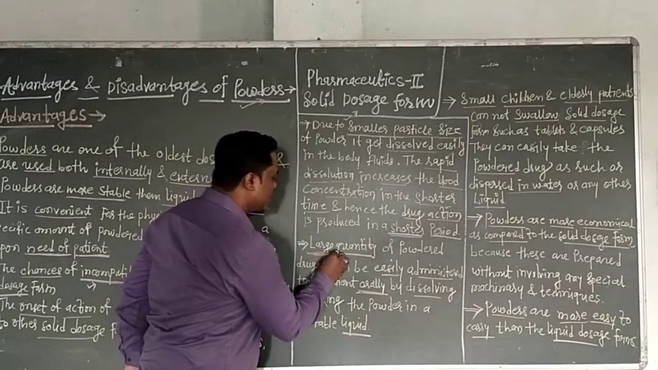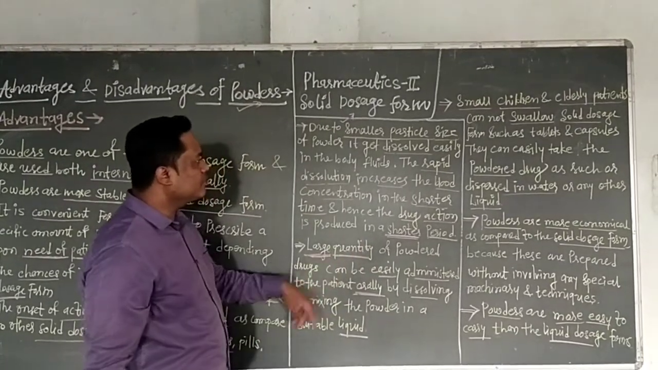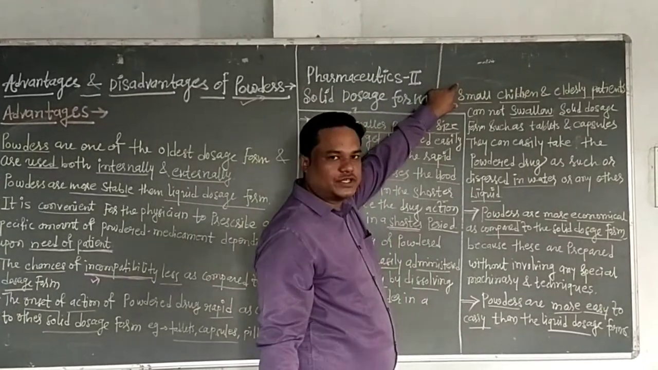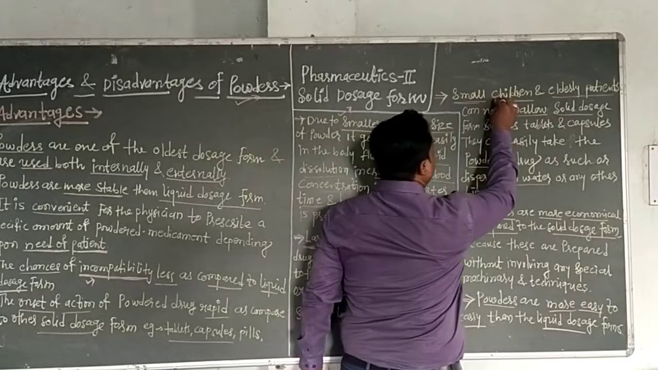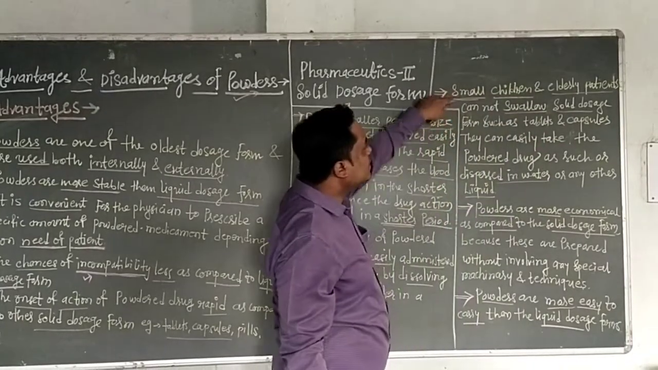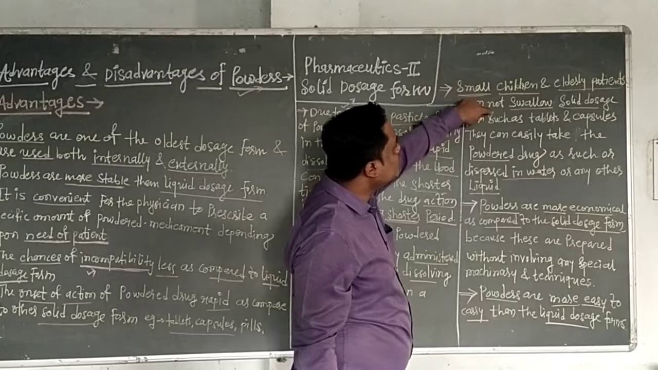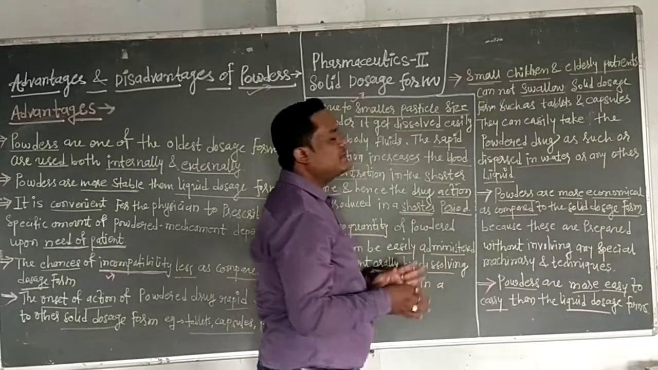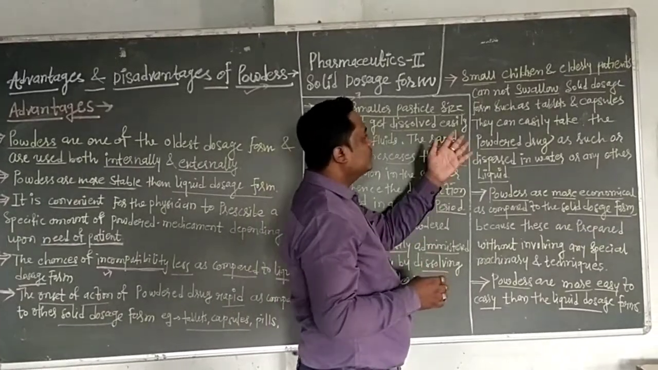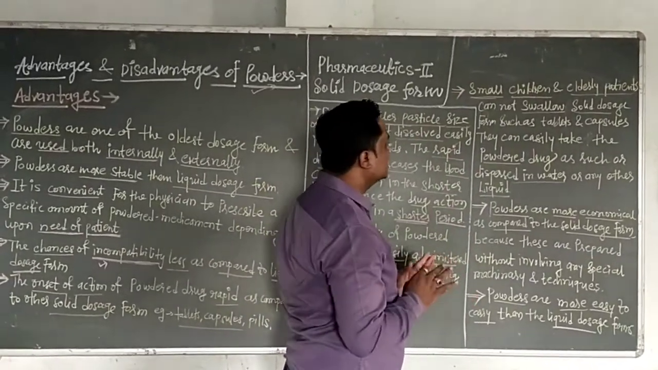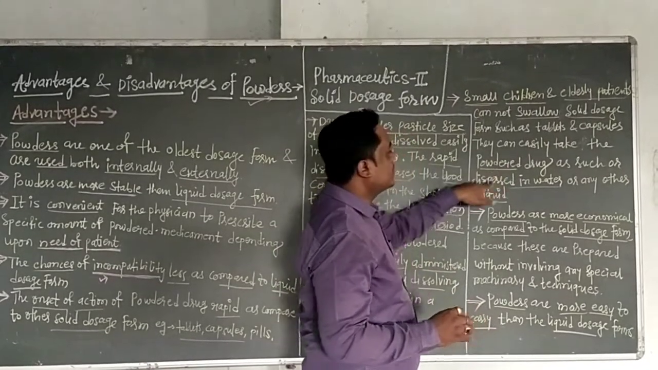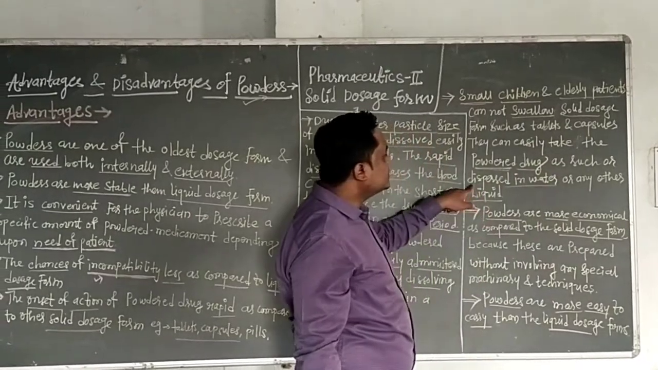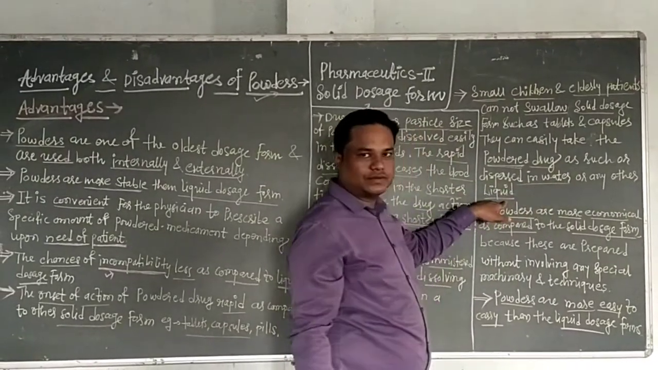So this is important. A large quantity can be administered to the patient easily by dissolving it in liquid. Next, this is important in the case of small children and elderly patients. This is an advantage of powder. Small children and elderly patients cannot swallow solid dosage forms such as tablets and capsules. They have a swallowing problem with tablets and capsules. Therefore, they can easily take powder drug as such, dispersed in water or any other liquid.